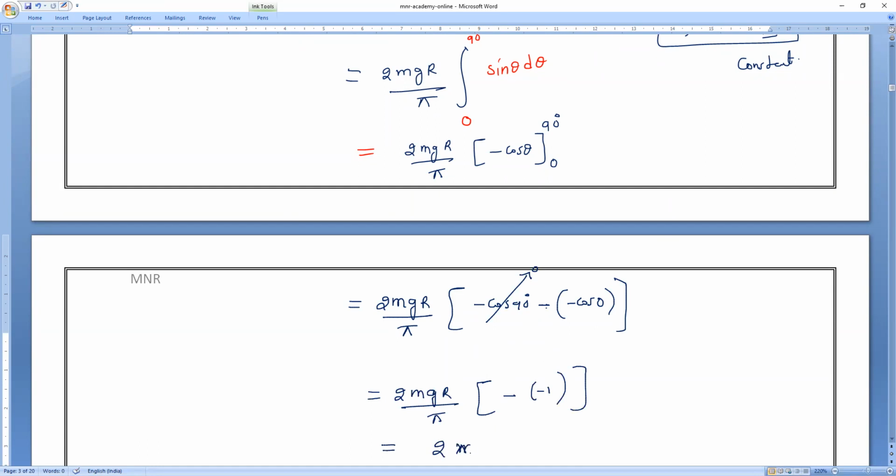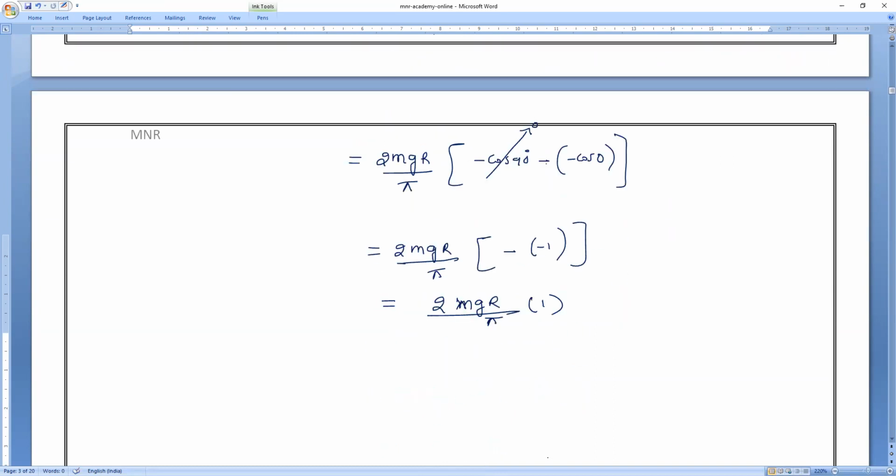So what is the final answer? 2mgr divided by pi into 1. Am I right or wrong? So what is the final answer, everybody? 2mgr by pi. Please respond, everyone. So that is the total potential energy.